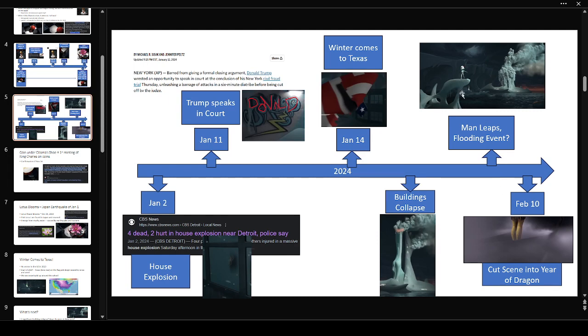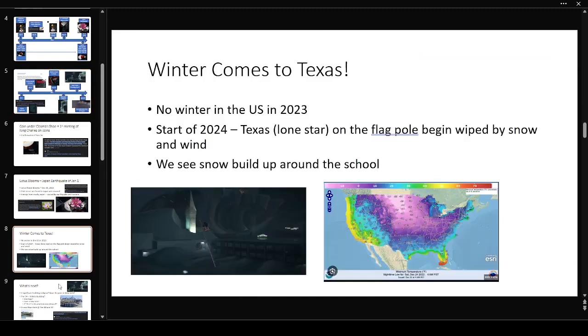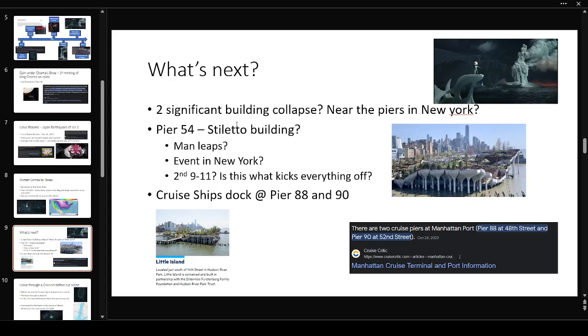Then we pan out through the channel, and then we see the human spirit character, which, as I've confirmed, is our cutscene into the next Chinese New Year, and the Chinese New Year ends on February 10th. So these two events, this building collapse and this man jumping off, have to happen between now and February 10th. So less than a month for this to happen. What do I think is going to happen?